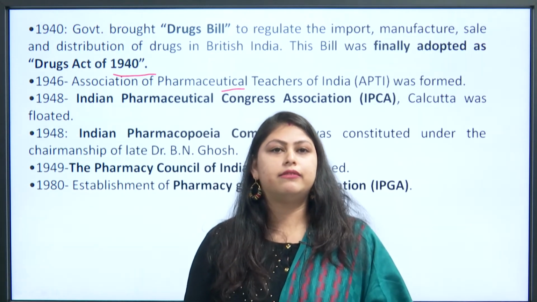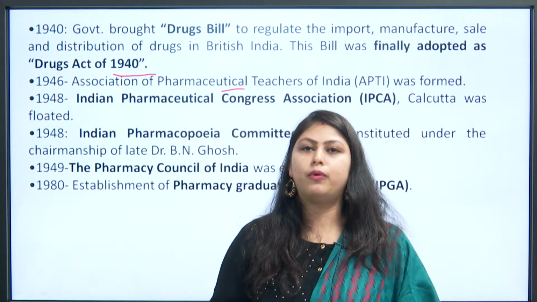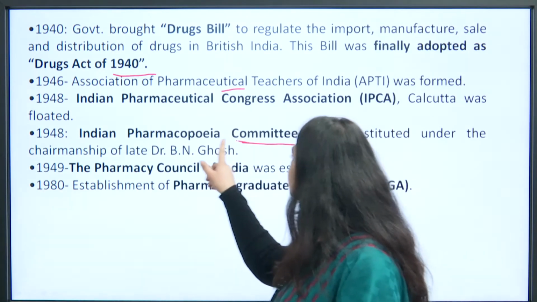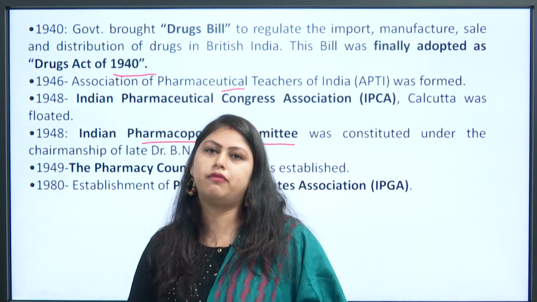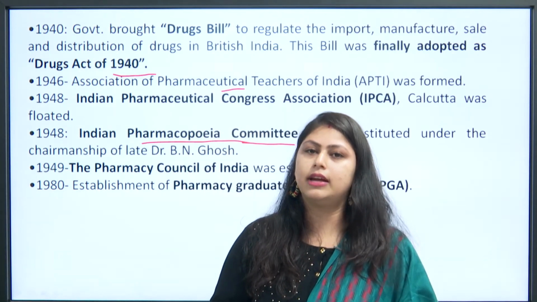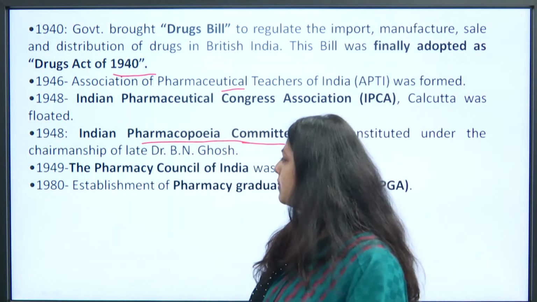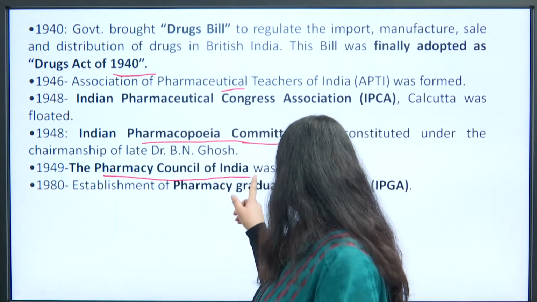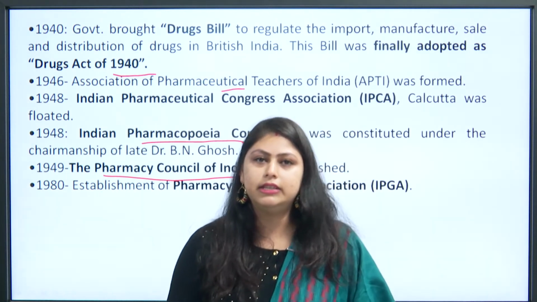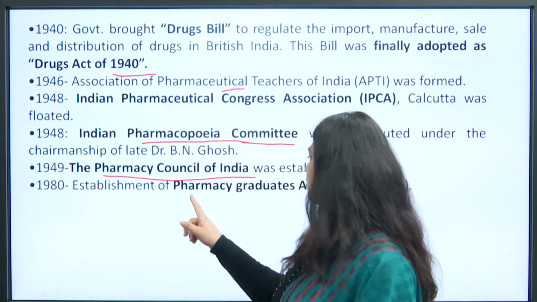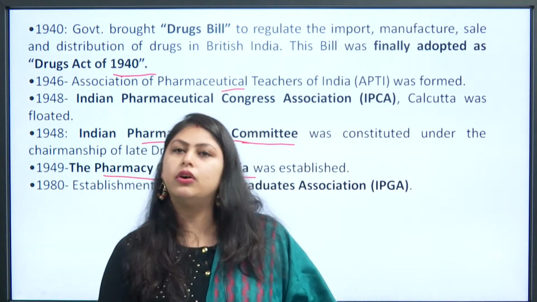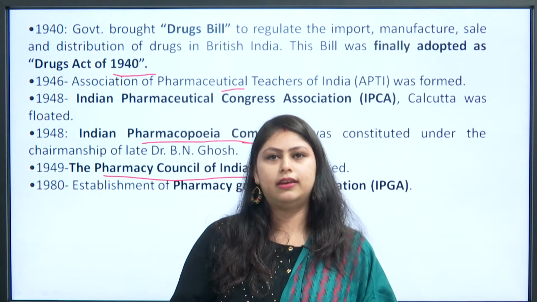In 1948, the Indian Pharmacopoeia Commission was constituted under the chairmanship of the late Dr. B.N. Ghosh. In 1949, the Pharmacy Council of India was established. In 1980, the Indian Pharmacy Graduates Association, in short called IPGA, was established.